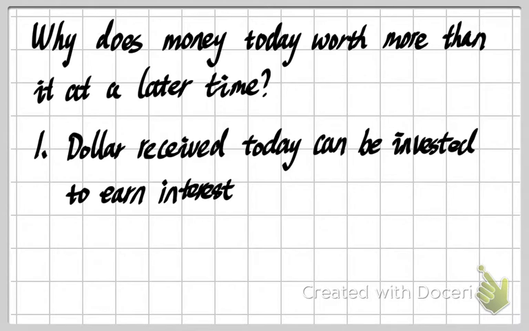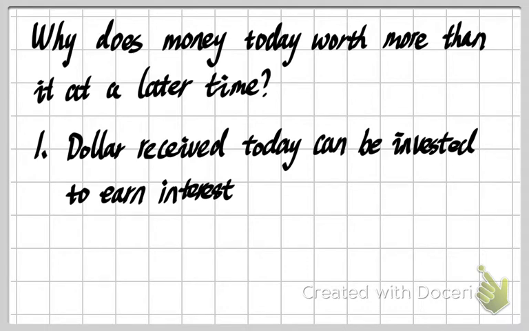The first reason is that the money we receive today is worth more than the money we receive at a later time. Because when we receive this money, we can save it in our bank account. And we all know the bank will give us interest on the deposit. Although this interest rate is really low in our general life, it is still some money.